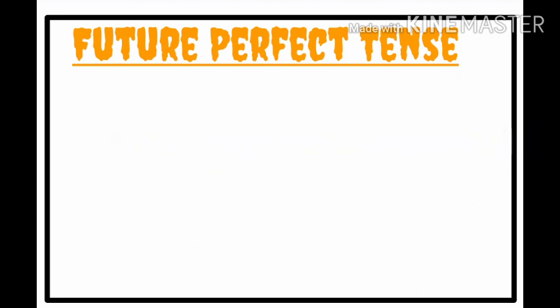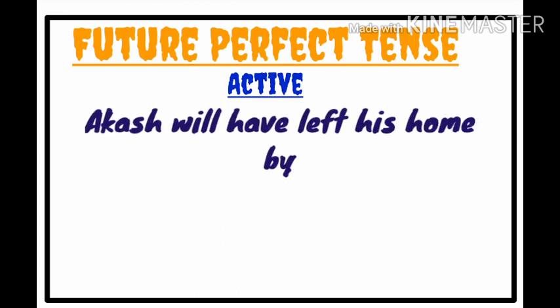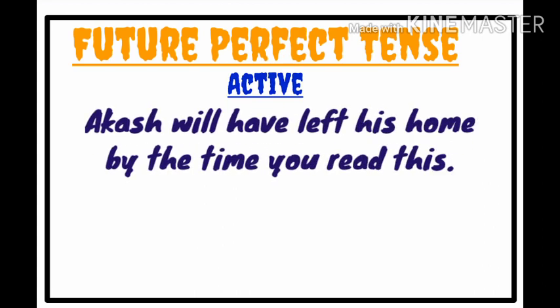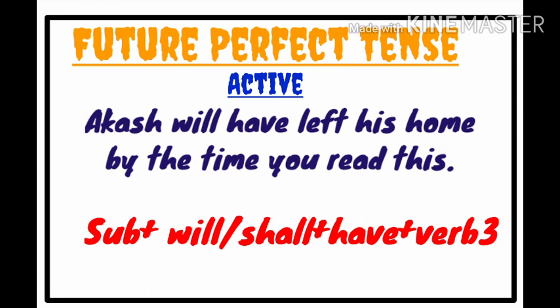Let's take the same example of Akash. Akash will have left his home by the time you read this. So the speaker is very sure that Akash will have left his home in future perfectly by the time you read this sentence. See the structure: subject plus will plus have plus V3 form of leave, which is left, plus object.